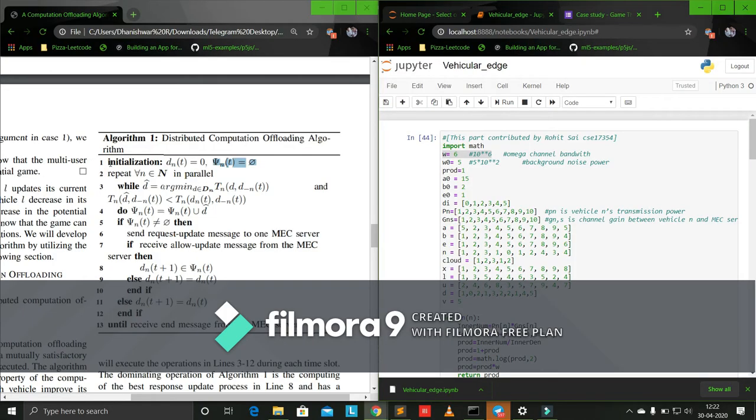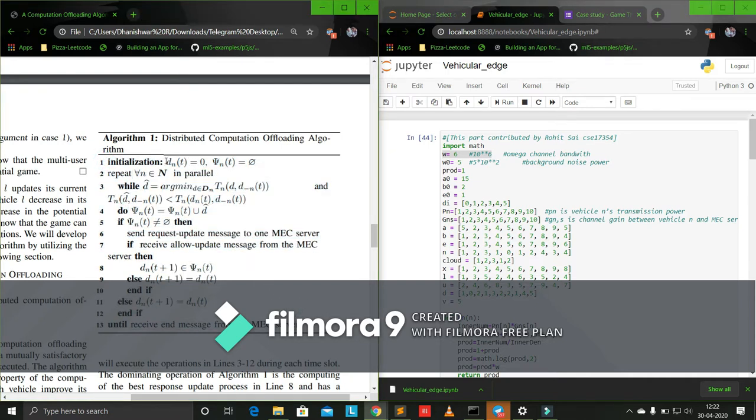On the left, we have the algorithm that we have tried to implement in our project. So, by default, the vehicle strategy is set as 0, which means the computation is done locally by default, and psi n of t will just store the best response at each and every iteration. So, these 10 lines of code are executed parallelly across all the n vehicles and in each and every time slot. At each time slot, this piece of code is run iteratively until the best or the optimal strategy is obtained.